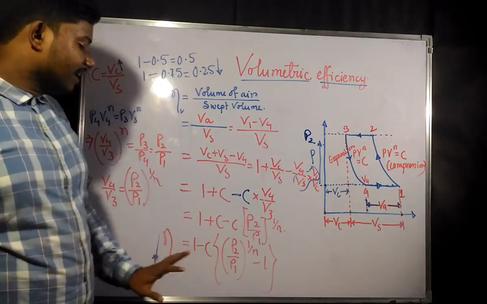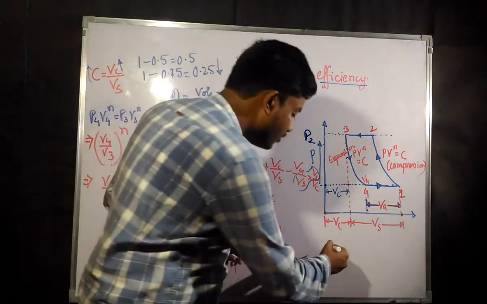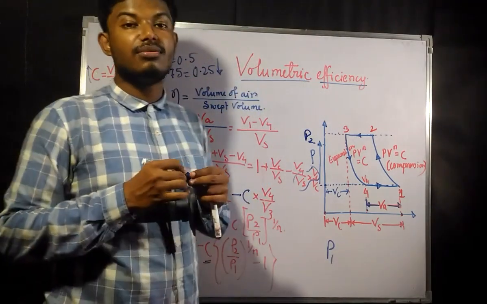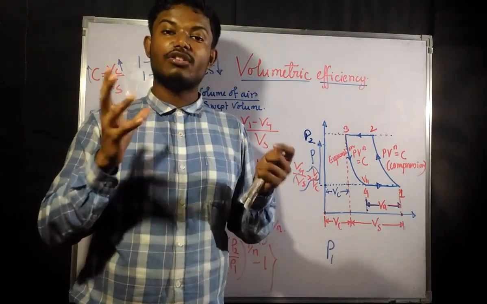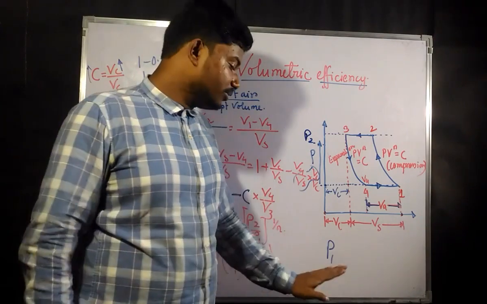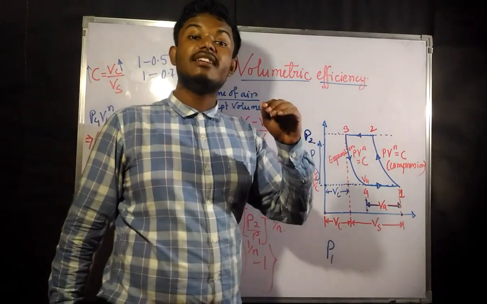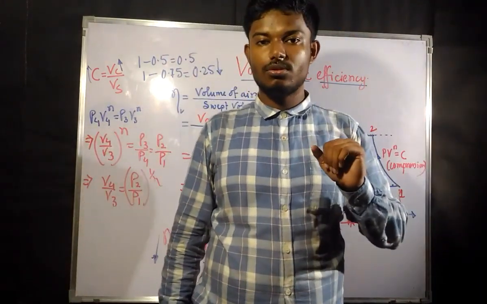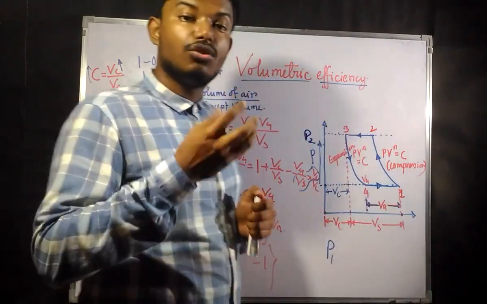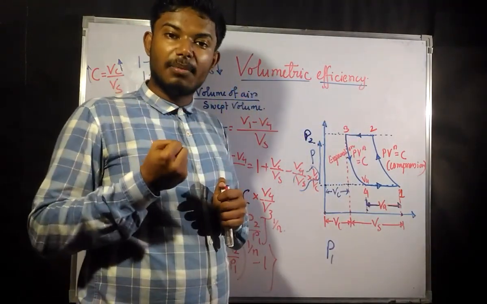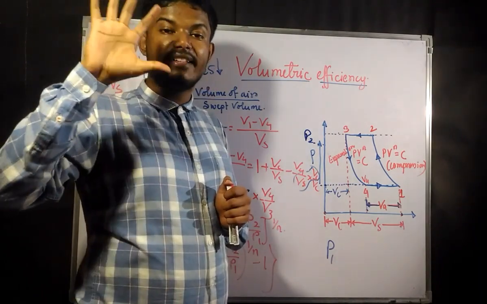Again, now let us say that C is constant, and your P1 is also fixed. That means you are trying to compress a certain amount of air at a certain pressure. So your initial pressure is constant. Now it is up to you up to which pressure you need to compress it. You can take air at 1 bar, and compress it up to 5 bar, 6 bar, 7 bar also. This is up to you.